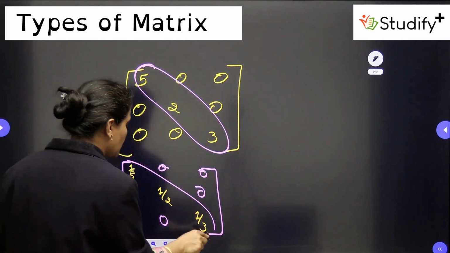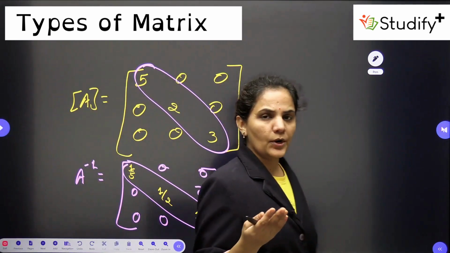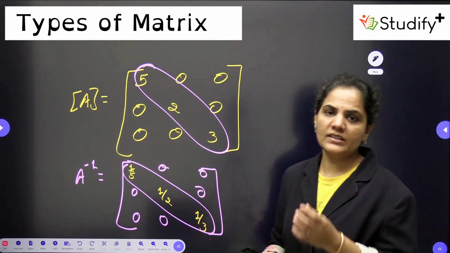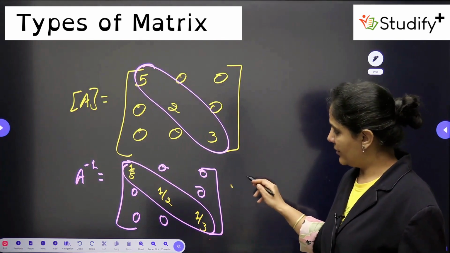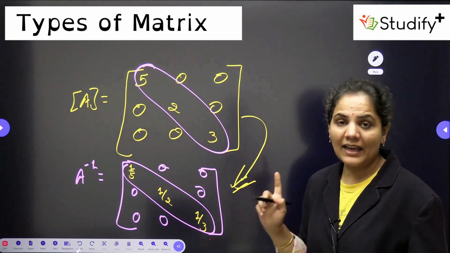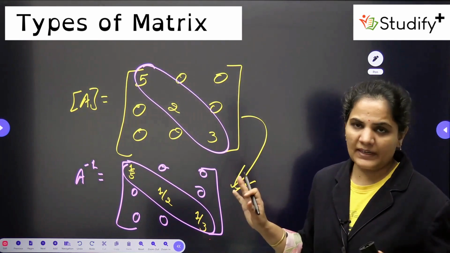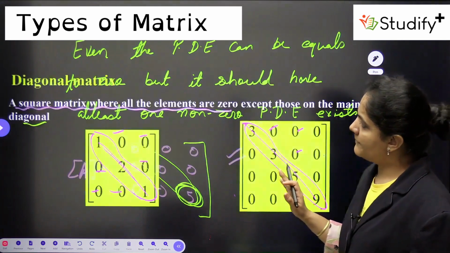Now according to the options, we can write 1 by 5 as 0.2, 1 by 2 as 0.5, and 1 by 3 as 0.33. We can write it depending on how the options are given to you. But very easily we can write down the inverse of any diagonal matrix by finding the inverse of its principal diagonal elements. Alright guys, so this is the first thing about the diagonal matrix.